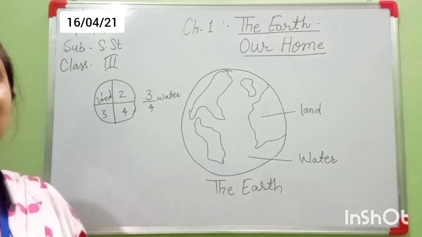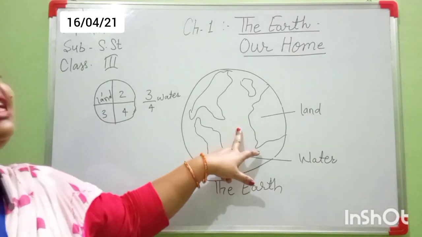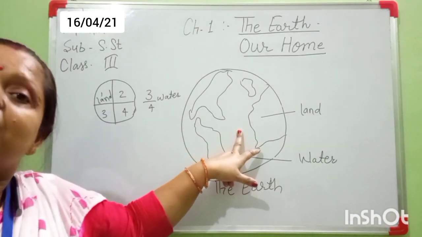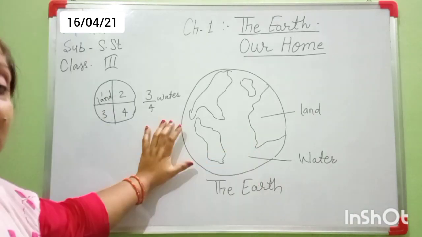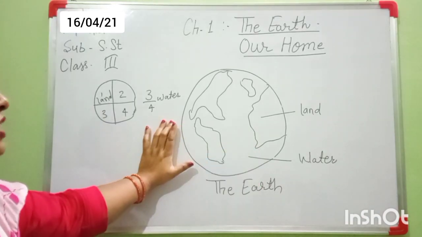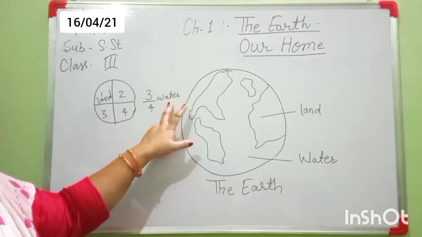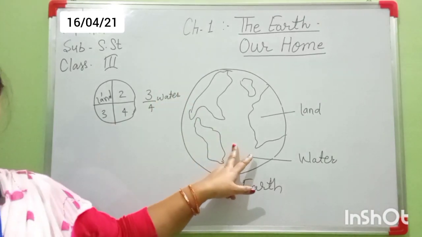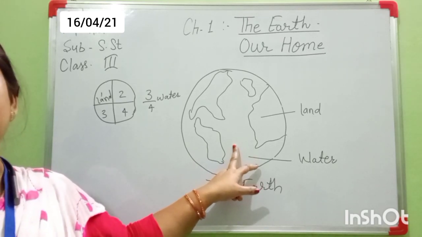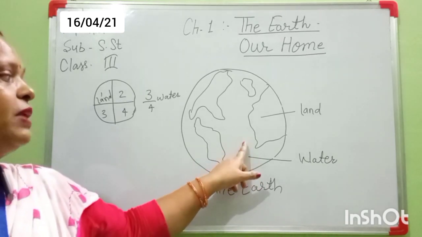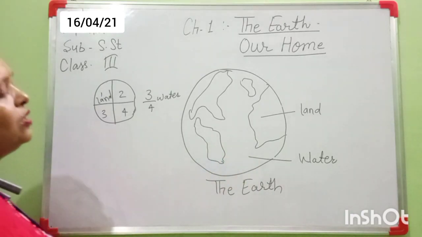Understand these things? When we see the earth from the sky, it seems blue, because 3/4 of it is covered with water. That's why this planet, seen from space, is blue, and it is also called the blue planet.